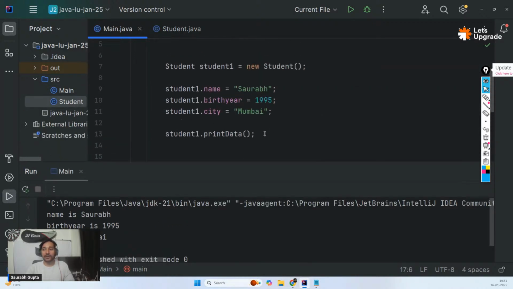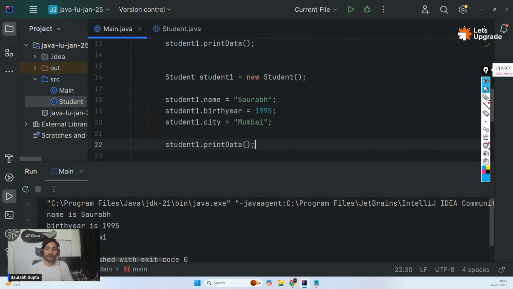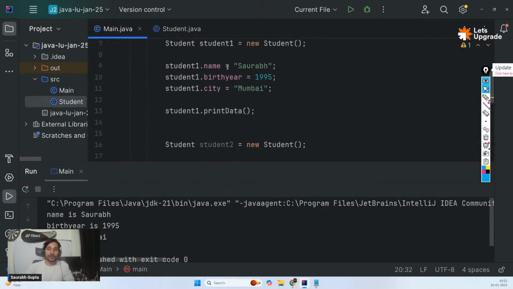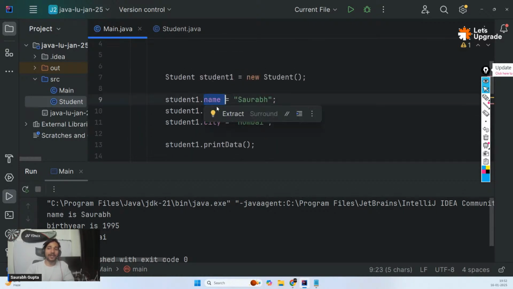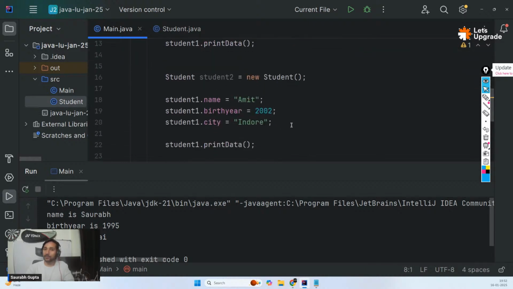And just like that now, if I want, I can create one more object, student2. And that can have its own everything, right? So 2002. And let's say Indore. Remember, guys, student1 is having its own name, own birth year, own city, own function. Student2 is having its own. Even though they look the same, they are all their own properties. They are not connected at all.